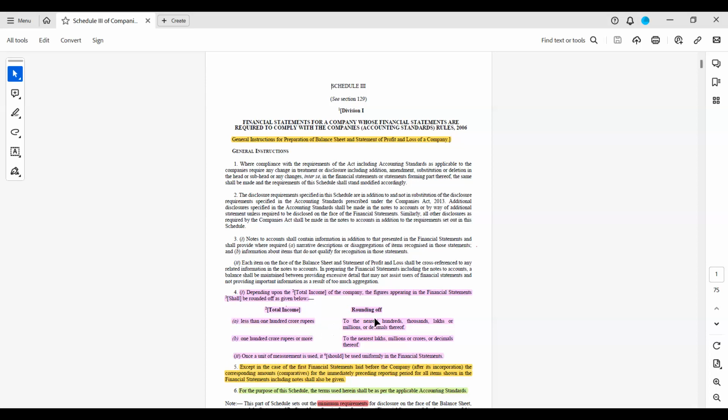For less than 100 crore rupees, it has to be in nearest hundreds, thousands, not less than hundreds. So you can give in lakhs also, but not less than hundreds. If the turnover is more than 100 crore, then it should be minimum lakhs, not less than lakhs.